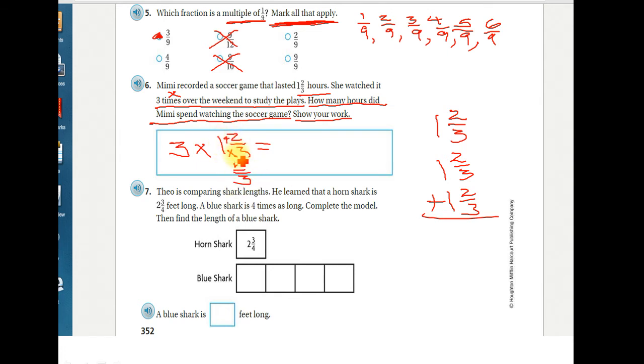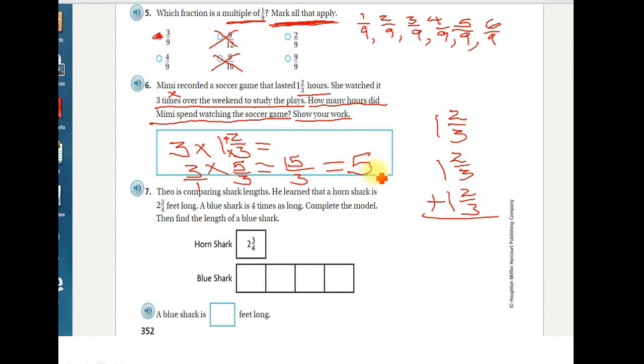5/3. So 1 2/3 is the same thing as 5/3, so I'm going to do 3 times 5/3, and we can rewrite that 3 as 3 over 1. 3 times 5 is 15. 1 times 3 is 3. I have an improper fraction, so I divide the denominator into the numerator. 3 goes into 15. If I count by 3s, let's see, 3, 6, 9, 12, 15. So there were 5. I had to count by 3s 5 times.